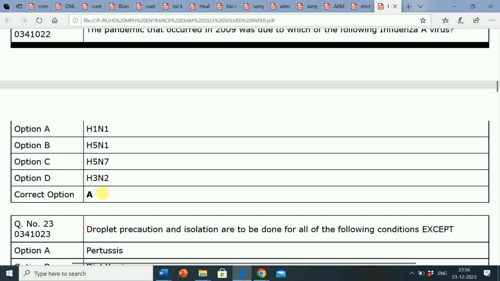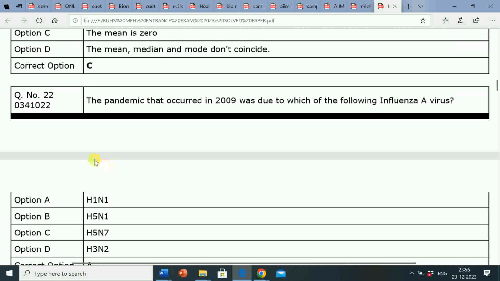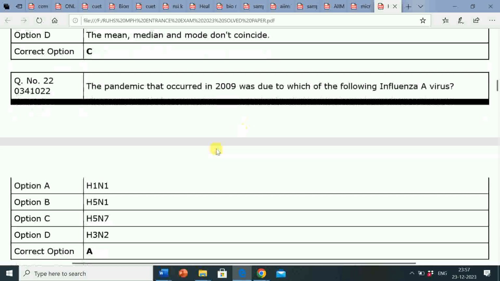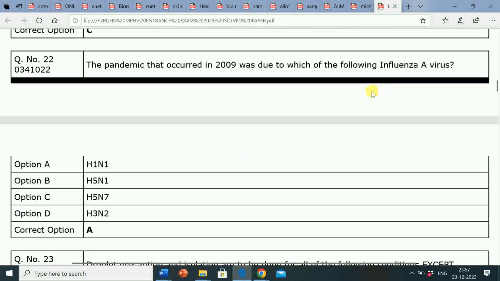Correct option is option A, that is H1N1. So the pandemic that occurred in 2009 was due to H1N1 influenza A virus.